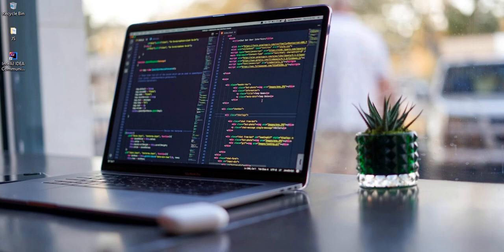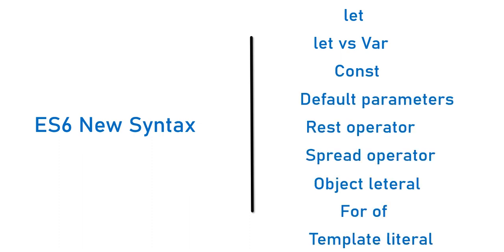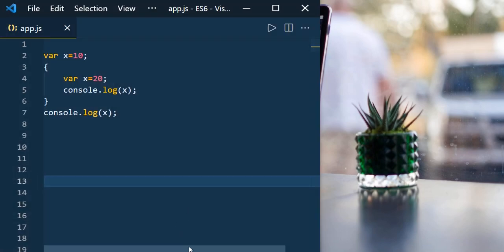In this session, I am going to break these ES6 concepts into sections. As part of this first section, I am going to cover let, const, default parameters, rest operator, spread operator, object literal, for of and template literal. Let's start with the let keyword.